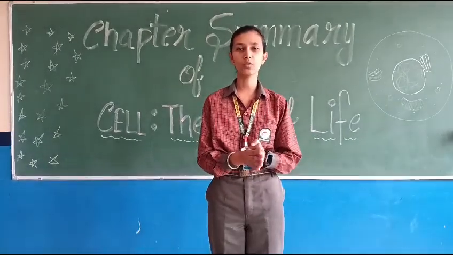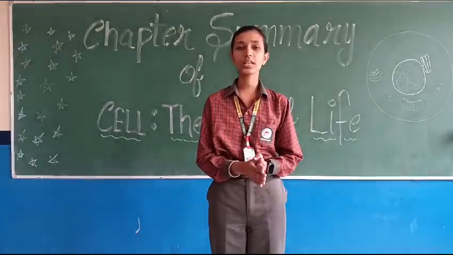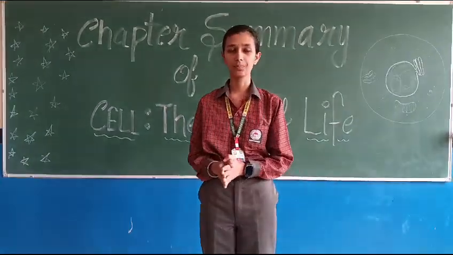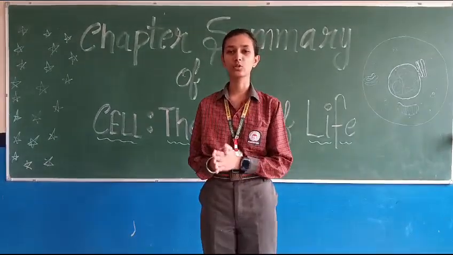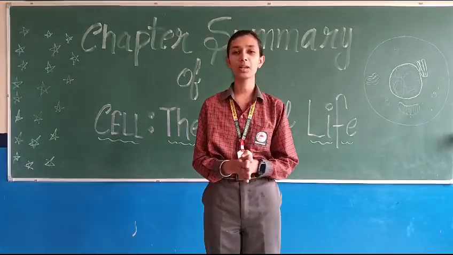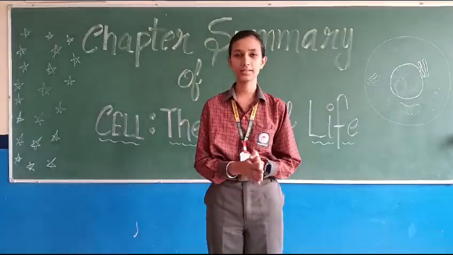There are two types of organisms that are unicellular and multicellular. Unicellular organisms are those which are composed of single cells only. Multicellular organisms are those which consist of millions of cells. These include the complex organisms, for example, human beings, animals, etc.